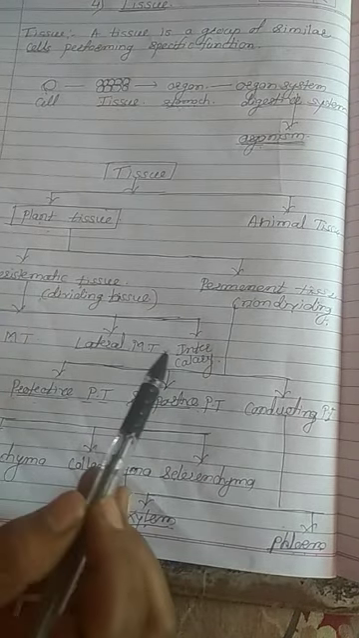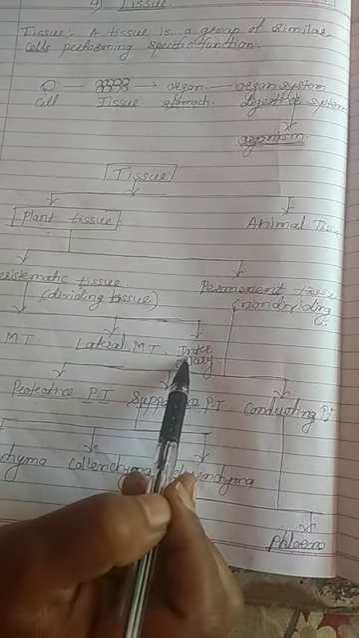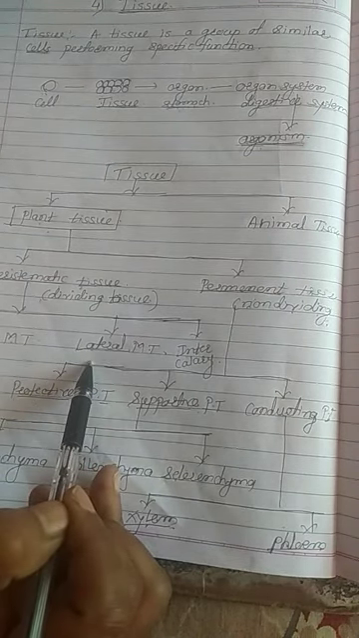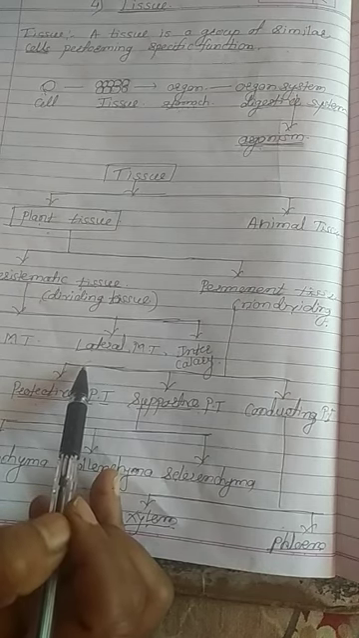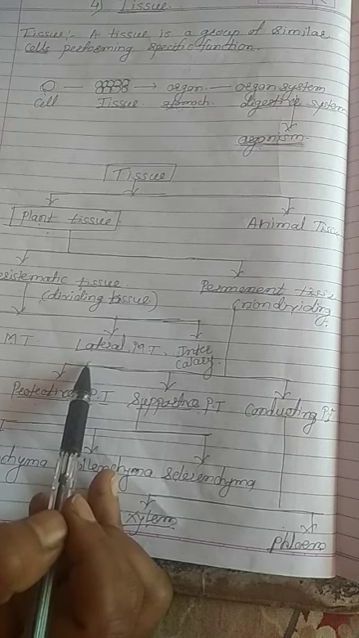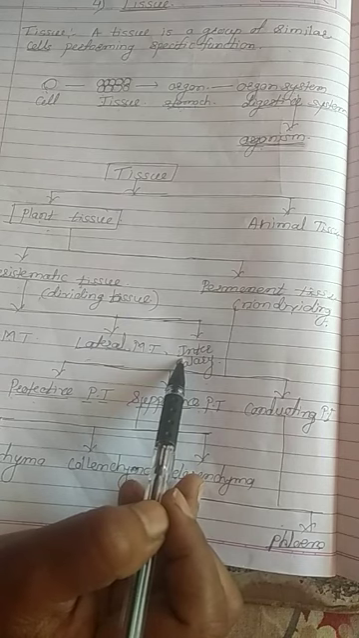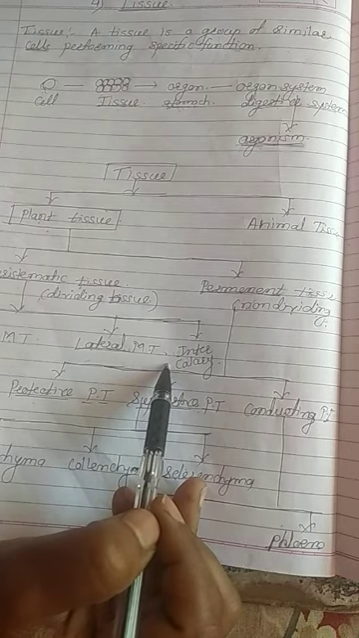There are three types of meristematic tissue: apical meristematic tissue, lateral meristematic tissue, and intercalary. Apical helps to increase the size, the height of the plant. Lateral tissue increases the diameter of the plant. The stem has a very small diameter in a small plant, but whenever the plant grows, its diameter increases. Why? Because of the lateral meristematic tissue. And intercalary is present in the node and internode. Already I taught this. If you have not understood, you can watch the previous video.